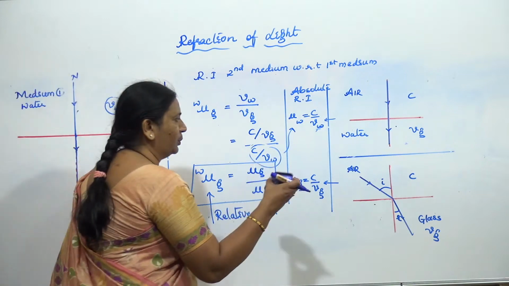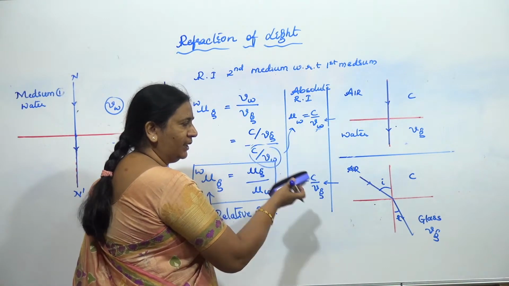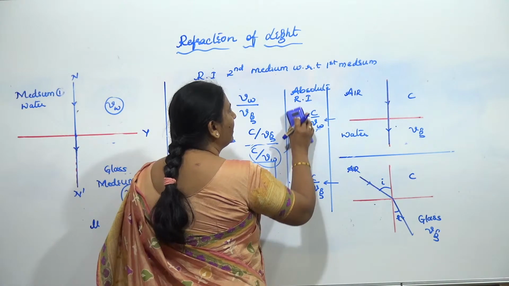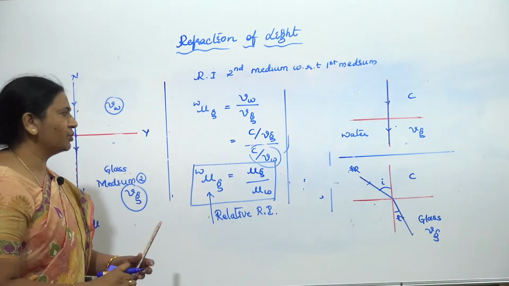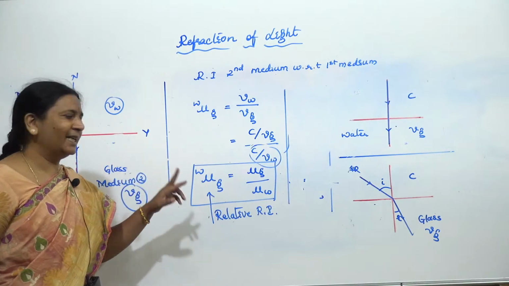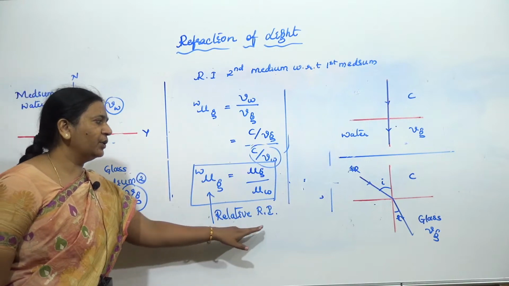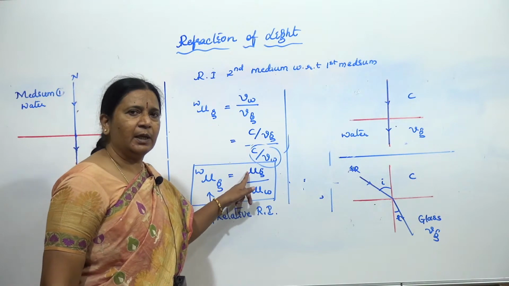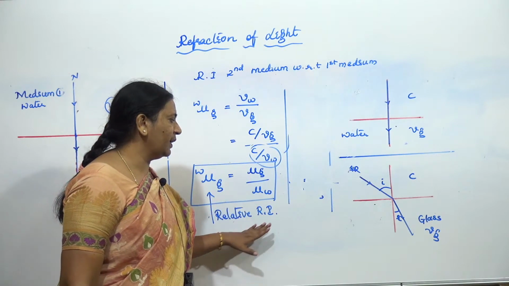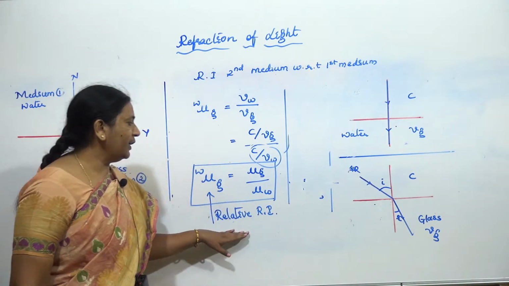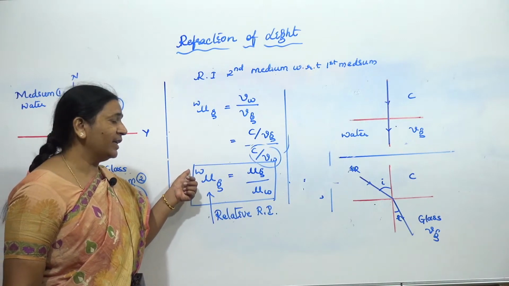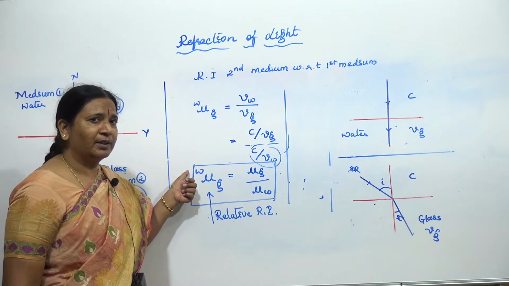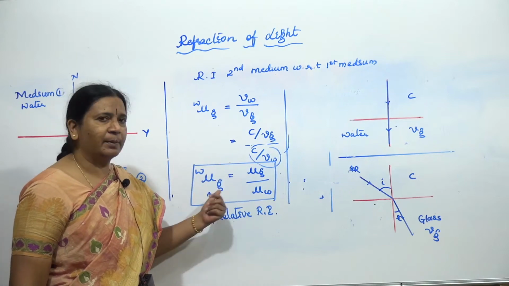Hope everyone is clear what we did, okay? Because even if you get a lot of these diagrams, you get one question for 2 marks to get the relation between relative refractive index and the absolute refractive index. How will you define relative refractive index? The relative refractive index of a medium with respect to what? Another medium, but that medium should not be what? Air or vacuum, otherwise it will become absolute.